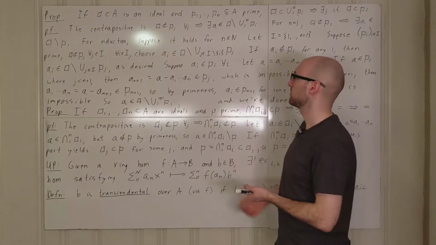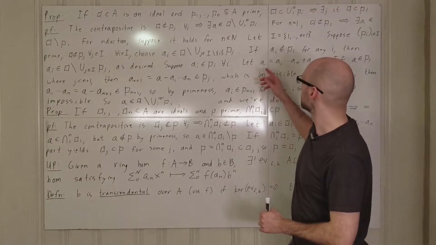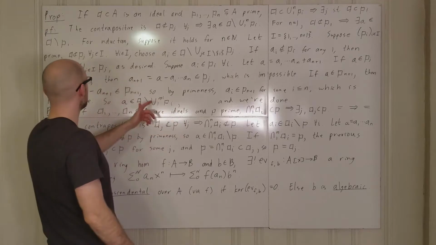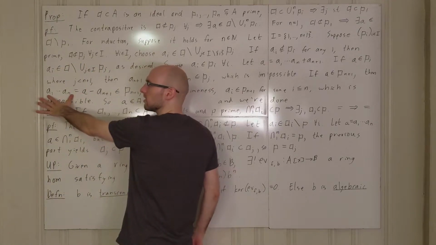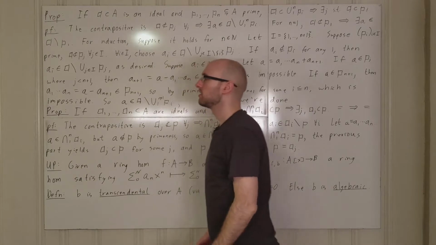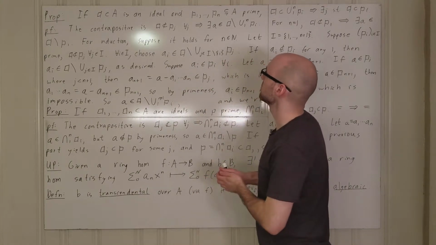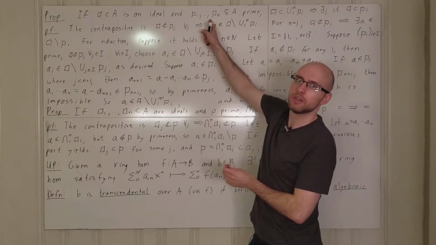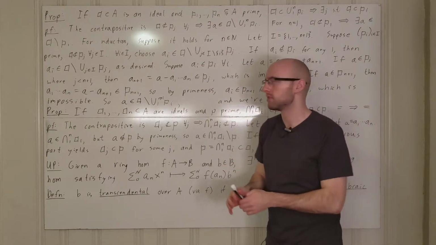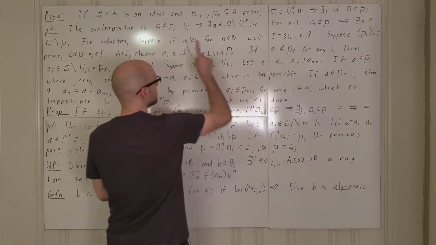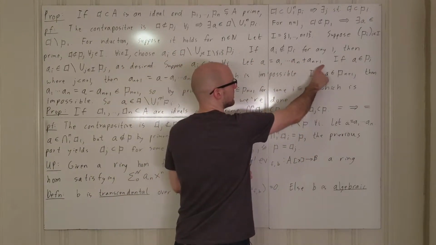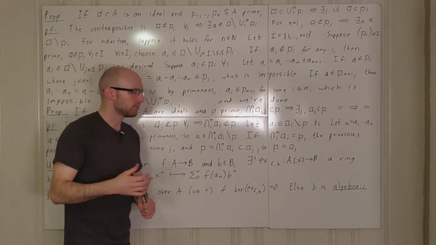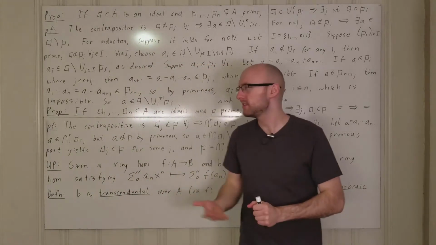So here the element constructed is a little more intuitive than in the previous one. That one's a little strange. And I wonder with this one, because we actually only used primeness here on A1 through An, so I wonder if this argument actually works if you've got these ideals here, but you allow one of these ideals not to be prime, and then you choose that one to correspond to this one here. I don't know if that works. I haven't sat down and tried to work out the details.